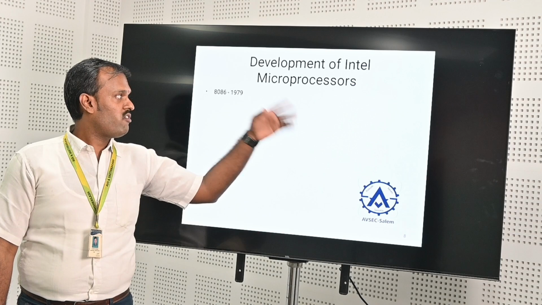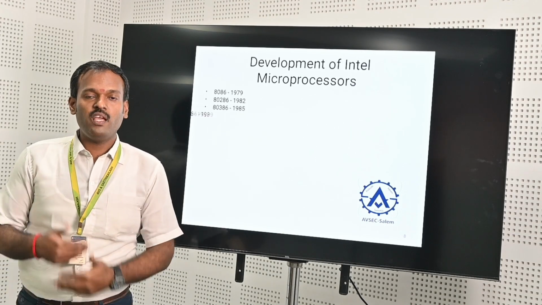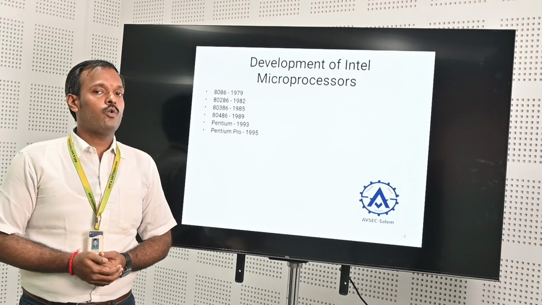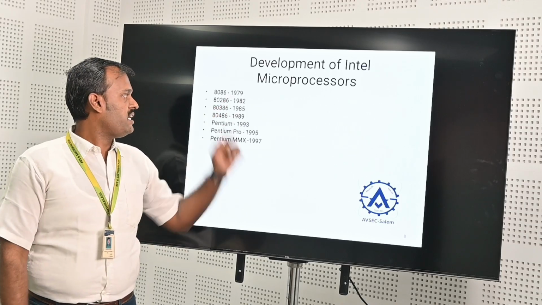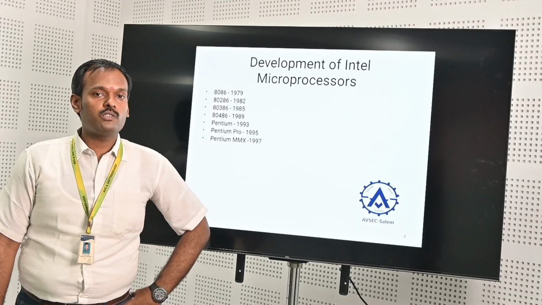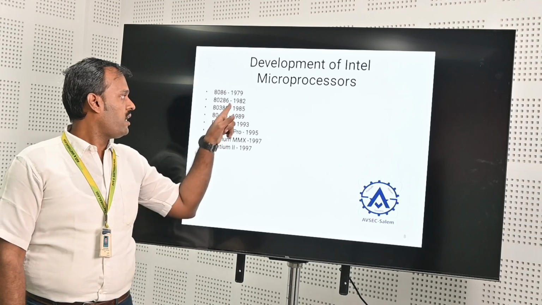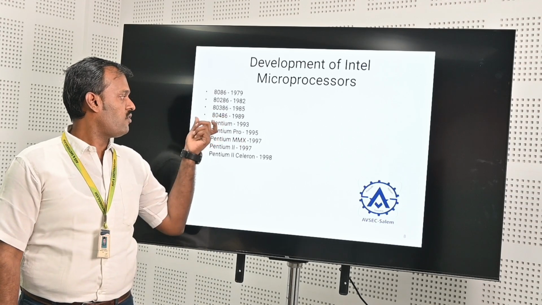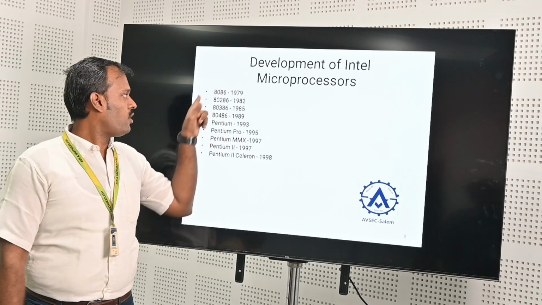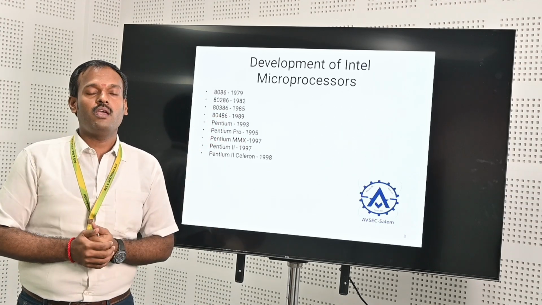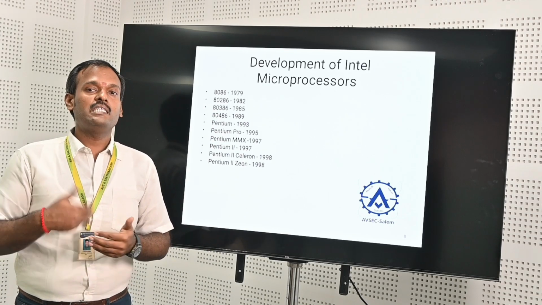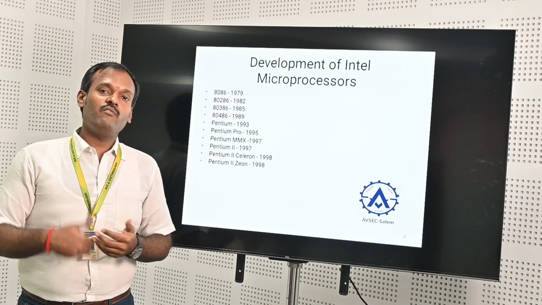So for the development of microprocessor, in various years we have had a lot of development. In 1979, 8086 processors were obtained. In 1982, 286, likewise 386, 486. So 80 here is a common term. 86, 286, 386: these are all developments in various aspects.